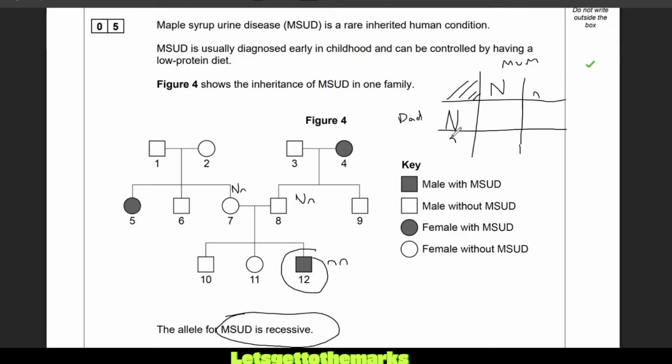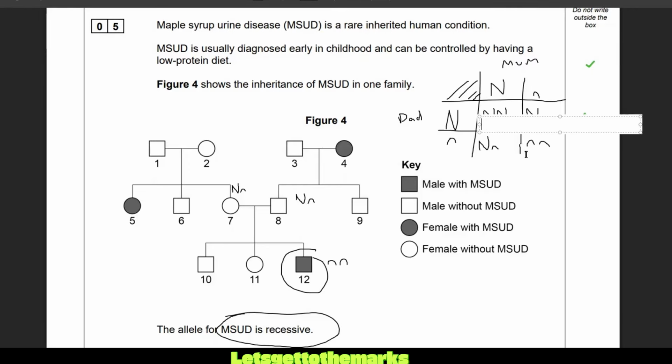Now we're going to go and work out the genotype of the offspring. So we've got big N, big N. I'm doing this big N times that little n. We get big N, little n, then little n times big N, but you always write the big one first. So again, it's another little n and big N together. And then we have little n going with little n. Now, those correct genotypes that you've done there are going to get you another of the 4 marks. Now, what we need to do is say what each of these is. If you've done this big enough, and I haven't, you can write it in here. So I'm going to write it in here.